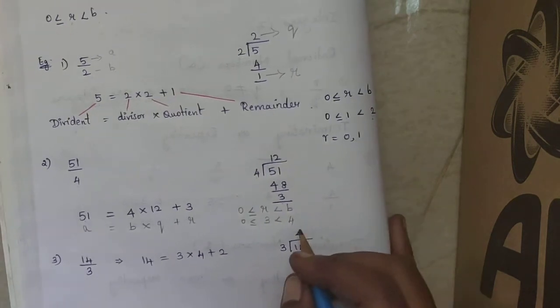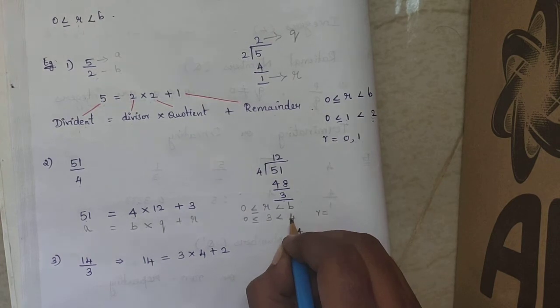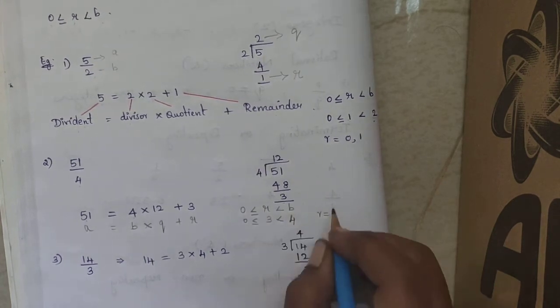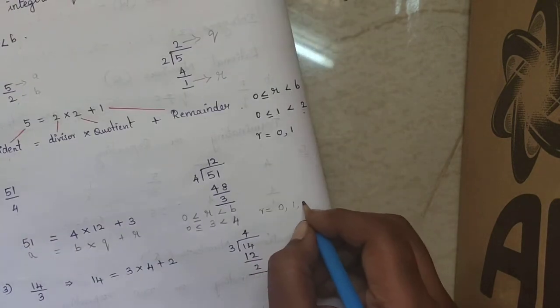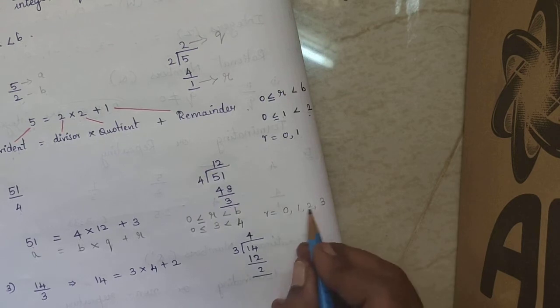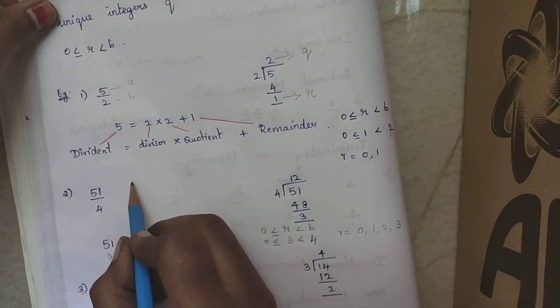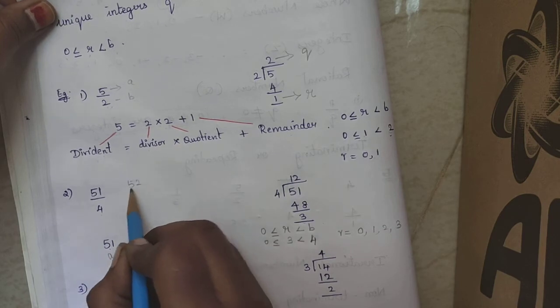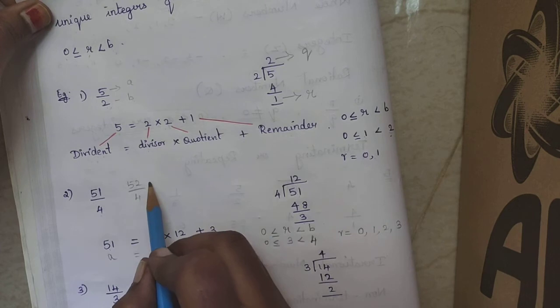Now what are the remainders possible for this? R is equal to, it should be less than 4 and greater than or equal to 0. So 0, 1, 2 and 3. Why are these remainders possible? Let me show. Suppose let us take 52 by 4. What will be the remainder here?